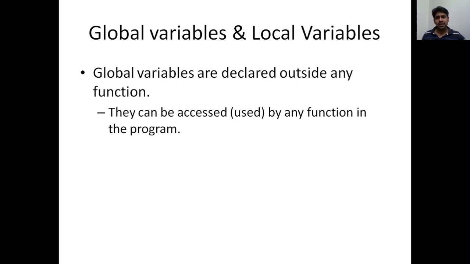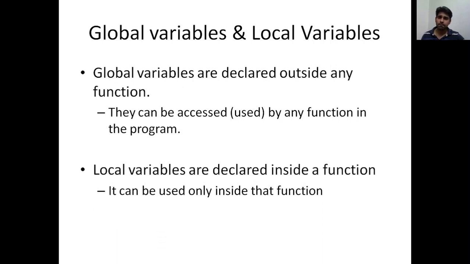So global variables are declared outside any function. We have seen how to define them. They are defined before writing the main function, in main or void main, and they can be used by any function in the program. It is available throughout the program.